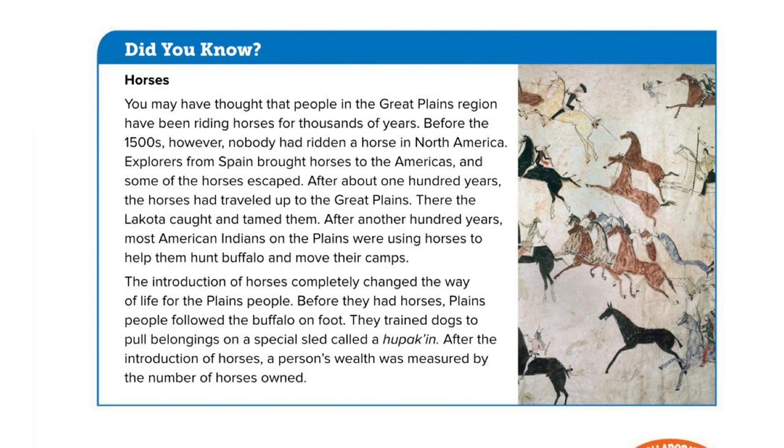After another 100 years, most American Indians on the plains were using horses to help them hunt buffalo and move their camps. The introduction of horses completely changed the way of life for the plains people. Before they had horses, plains people followed the buffalo on foot. They trained dogs to pull belongings on a special sled called a hupakin. After the introduction of horses, a person's wealth was measured by the number of horses owned.